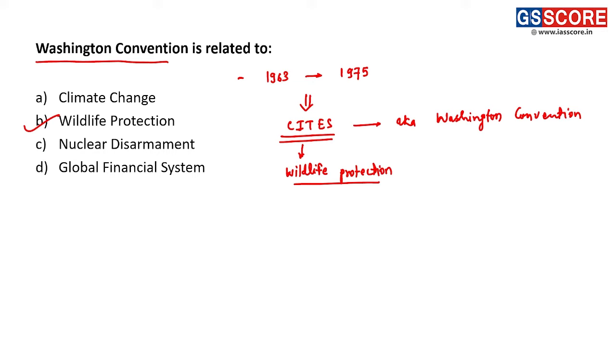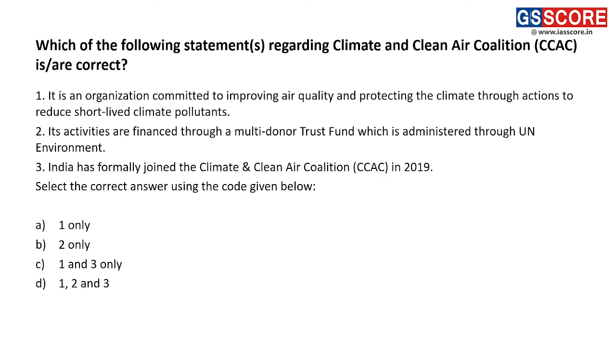Next question. Second. Which of the following statements regarding the Climate and Clean Air Coalition, CCAC, are correct?